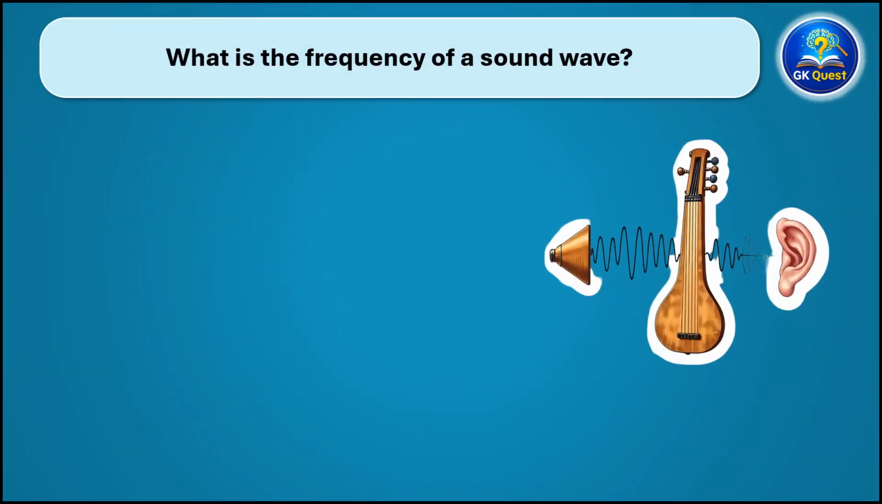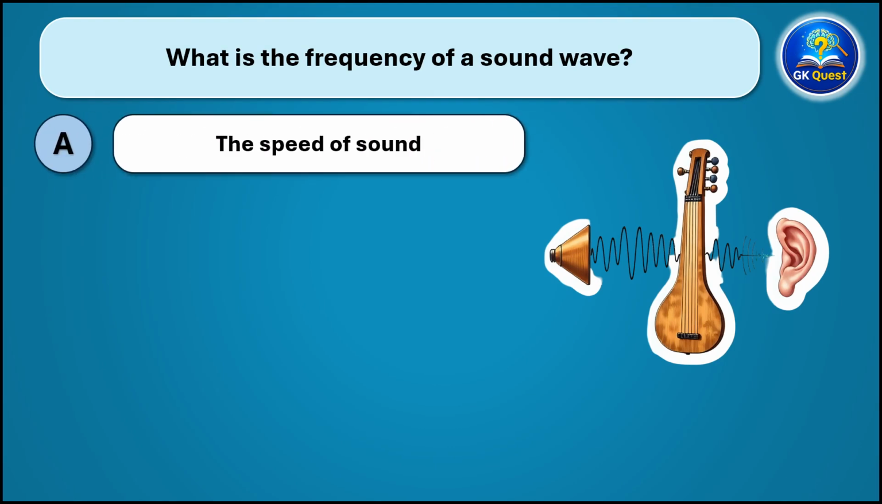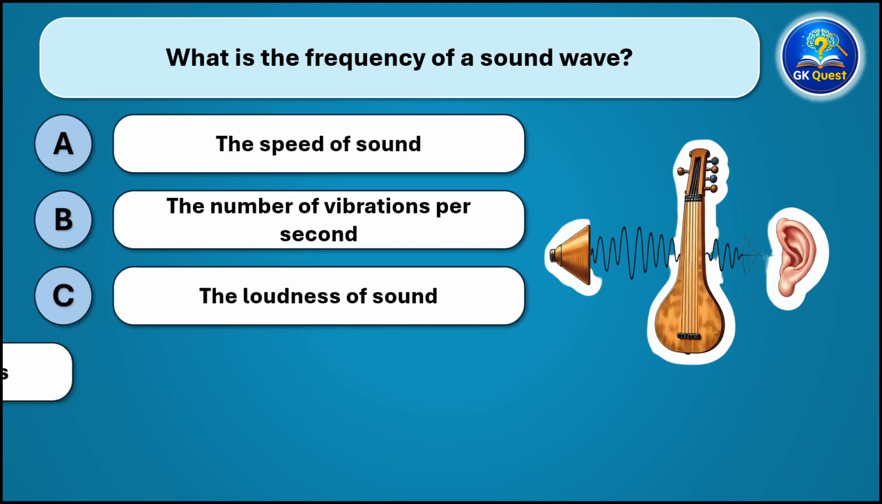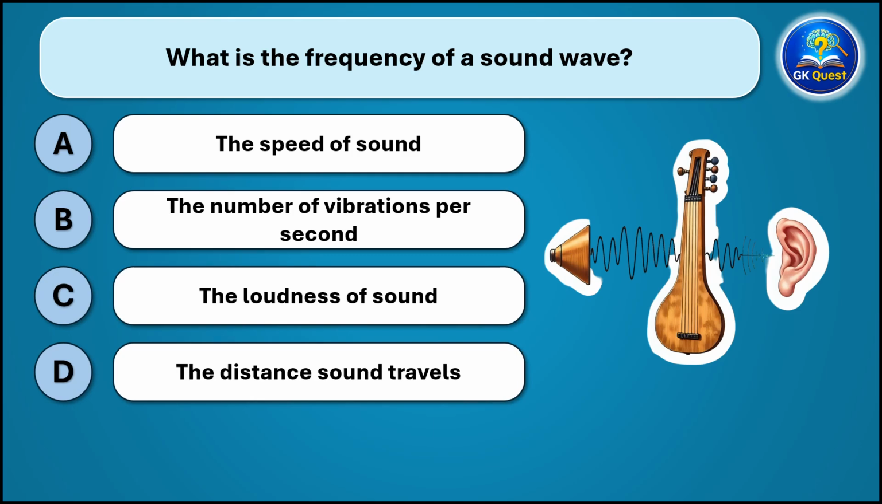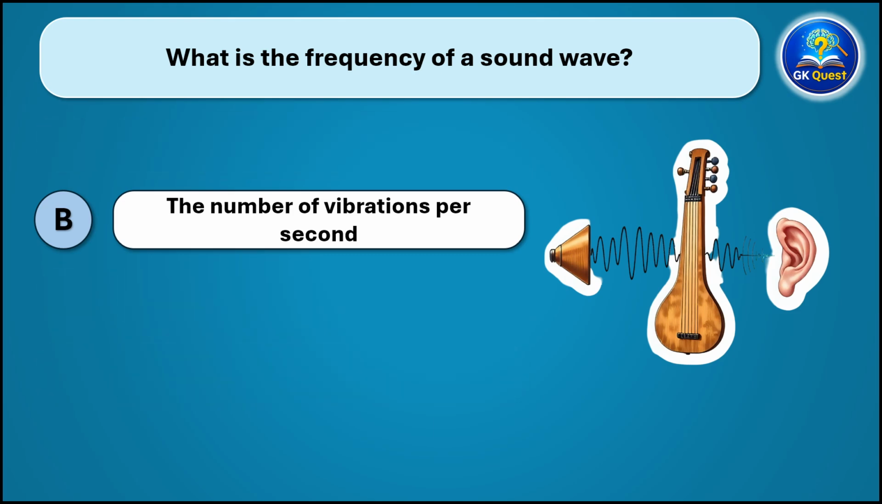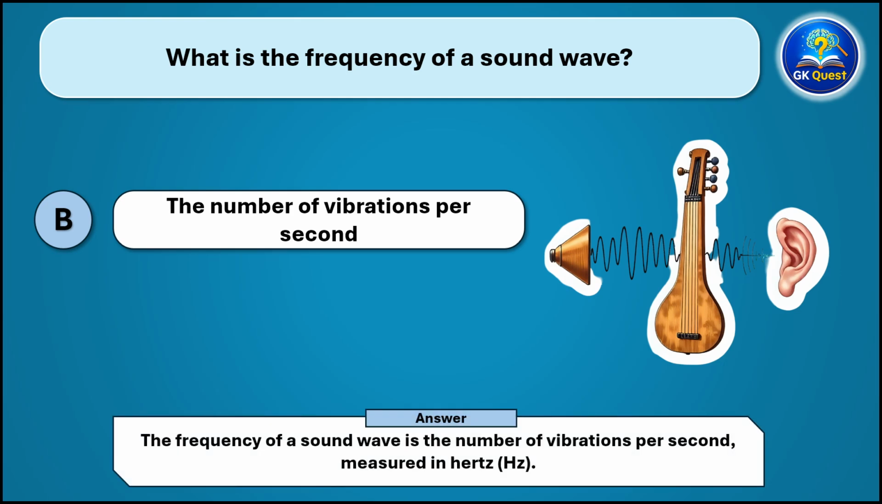What is the frequency of a sound wave? And the correct answer is the frequency of a sound wave is the number of vibrations per second, measured in hertz.